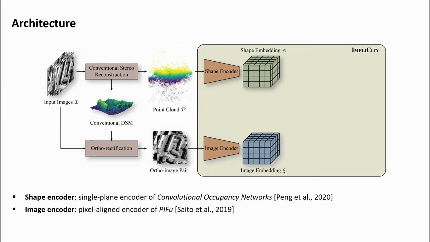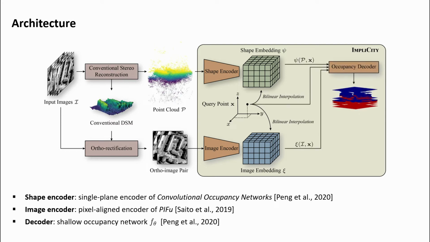With these embeddings, we can, at any query point x, read out the associated shape and image latent codes and pass them, together with the coordinates of the query point, to a shallow MLP. The MLP is trained to estimate the occupancy probability of the query point. At test time, we then extract an explicit surface representation from the implicit occupancy field and parameterize it as a 2D elevation map to ease direct comparison with competing baselines.